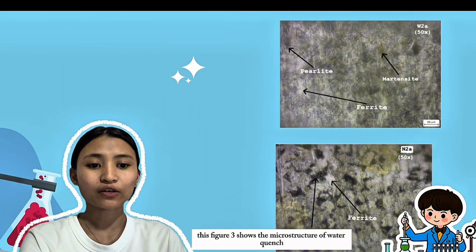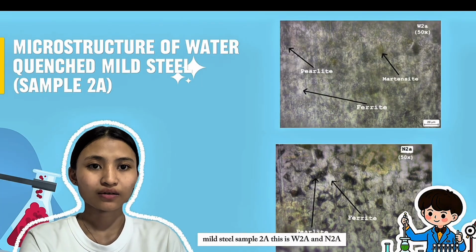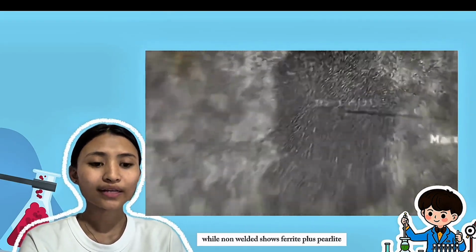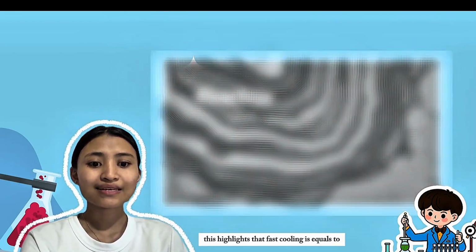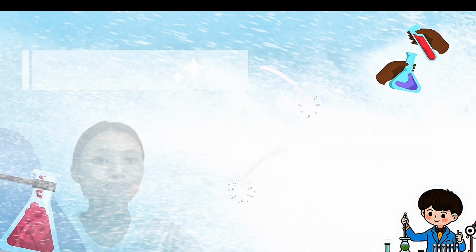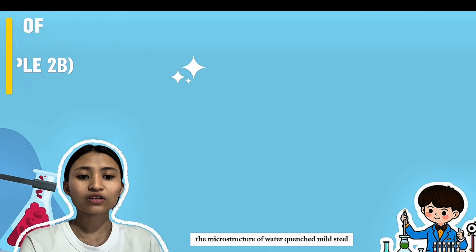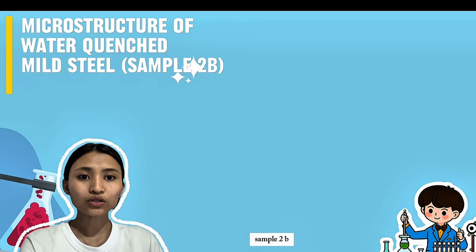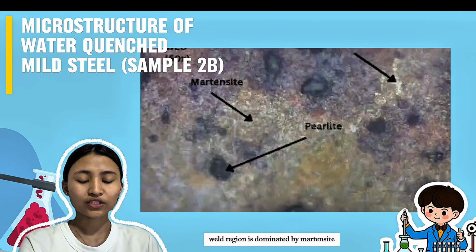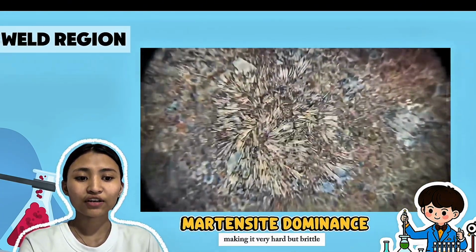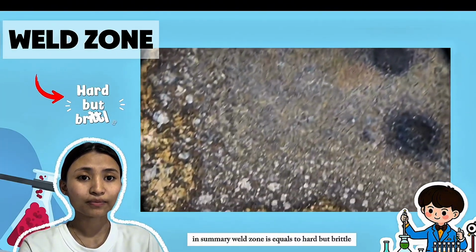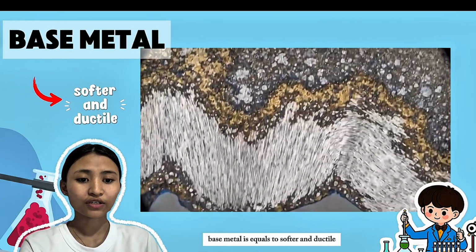This figure 3 shows the microstructure of water-quenched mild steel, sample 2A. This is W2A and N2A. The weld zone shows needle-like martensite, while the non-welded shows ferrite plus pearlite. This highlights that fast cooling equals martensite formation equals higher hardness. In figure 4, the microstructure of water-quenched mild steel, sample 2B. This is W2B and N2B. The weld region is dominated by martensite, making it very hard but brittle. In summary, the weld zone is hard but brittle, while the base metal is softer and ductile.